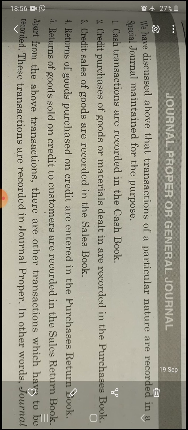Now, the next book is the journal proper or general journal. When do we prepare the journal proper or general journal?